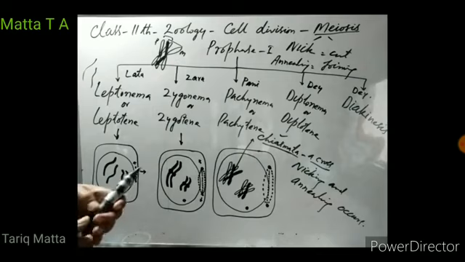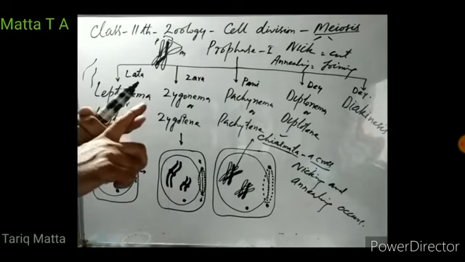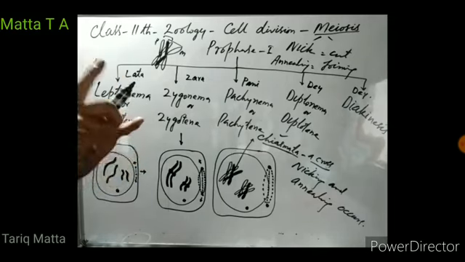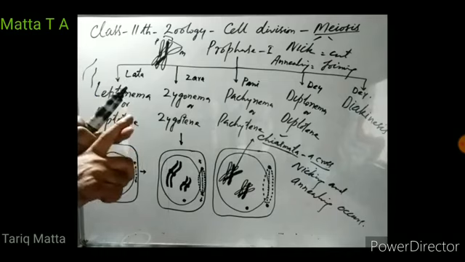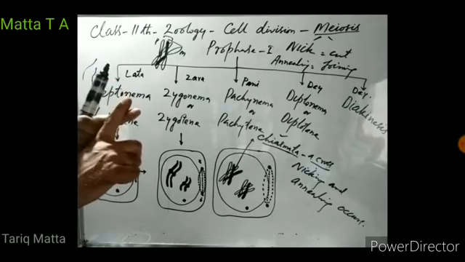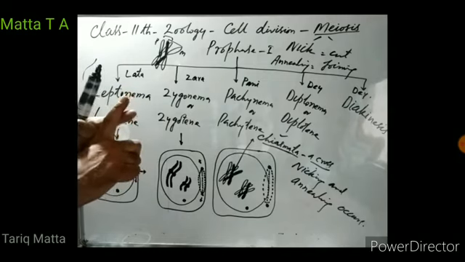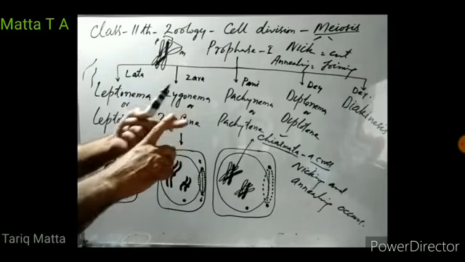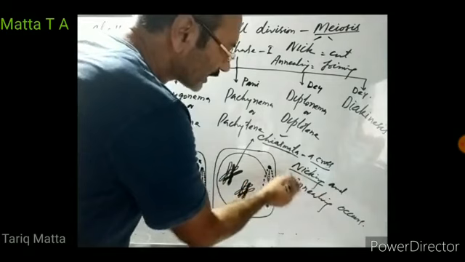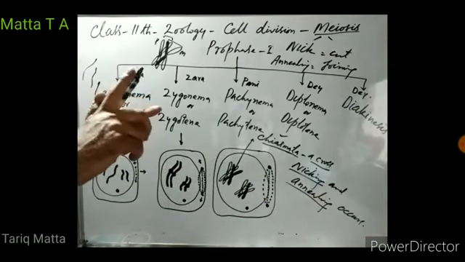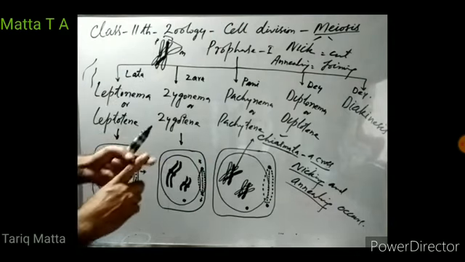So in this crossing over, the non-sister chromatids of homologous chromosomes cross over each other, right? And this crossover is known as chiasmata, and the process is known as crossing over. So what happens in this crossing over? There is nicking and annealing. Chromosome segments get cut first, then they join, but they join on the opposite chromosomes, right?